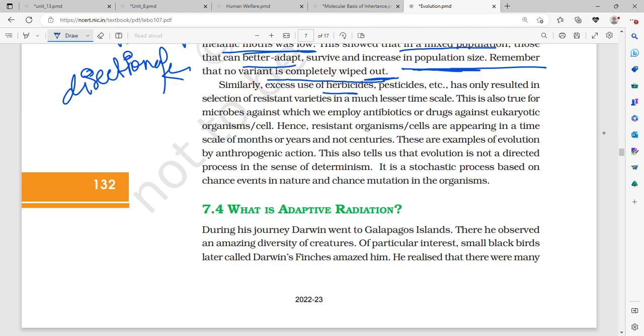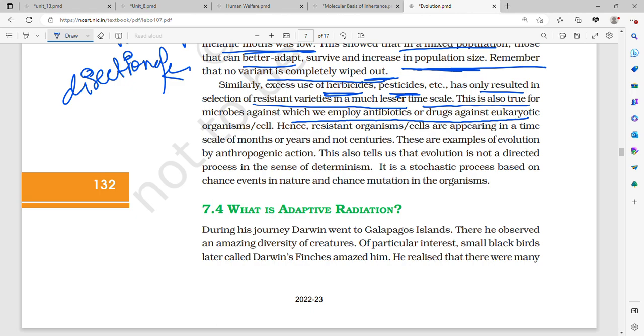Okay. Similarly, use of excess herbicide, pesticide, etc. has only resulted in a selection of resistant varieties in a much lesser time scale. This is also true for microbes against which we employ antibiotics or drugs. So, due to excessive use of weedicide and pesticide, the weeds and pests eventually became resistant to it, and therefore selection of resistant varieties took place. Why? Because the resistant weed is going to survive, whereas the non-resistant one kept dying. So we had learned before also in natural selection, that is, they outbred.